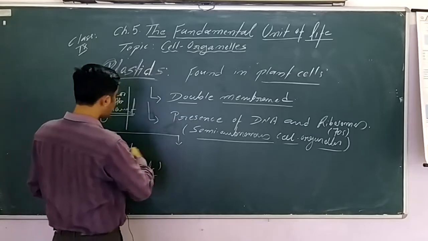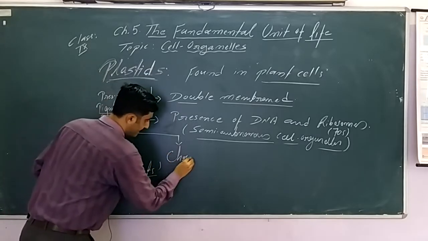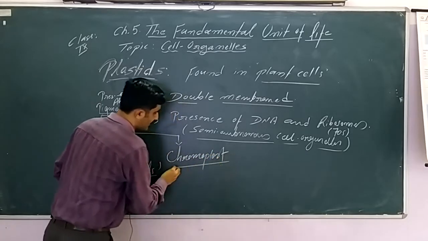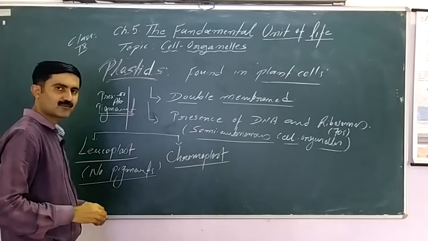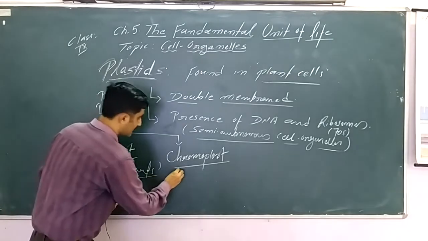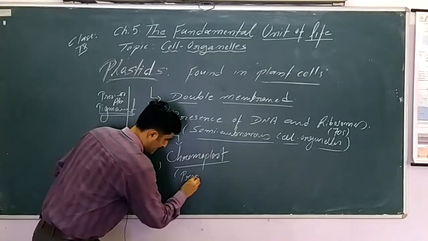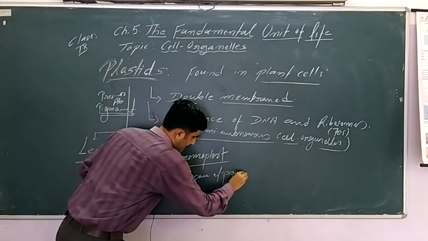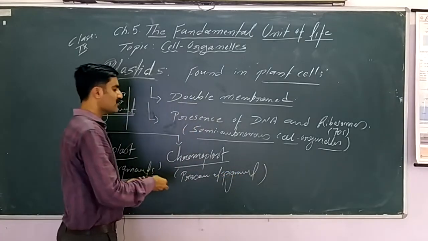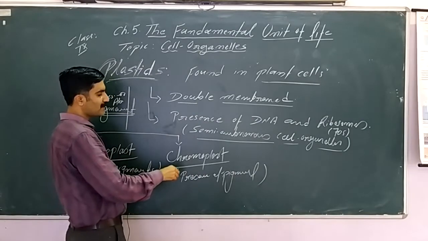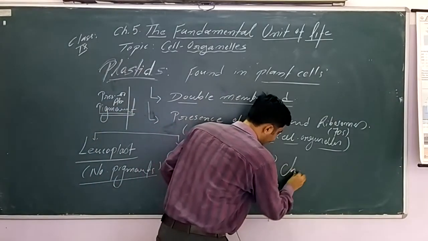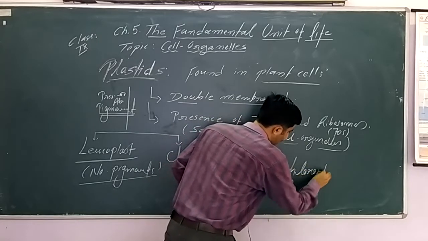On the other hand, if pigments are present, then these plastids are called chromoplast. Chromo means color. Chromo means pigment. Presence of pigment. And all of us know the most common type of plastid among chromoplast is chloroplast.